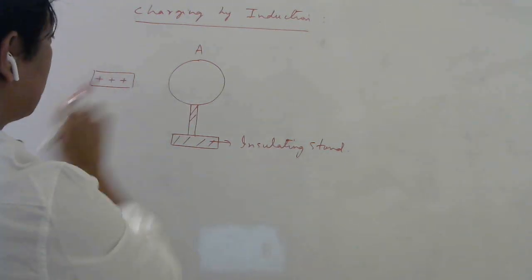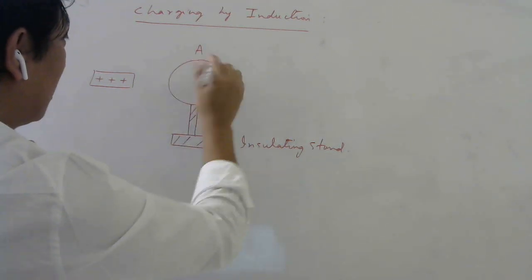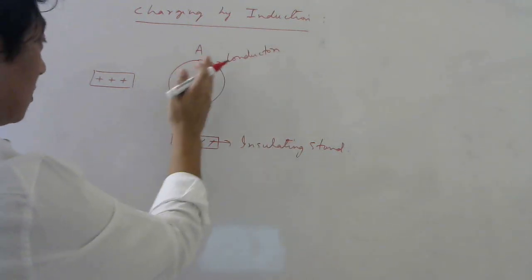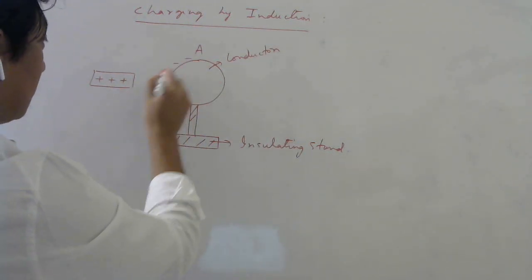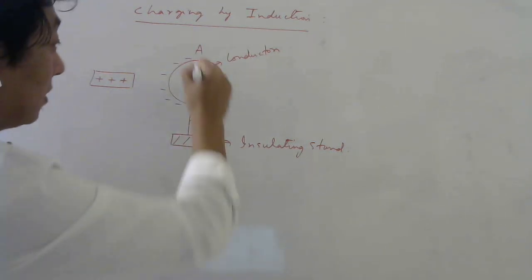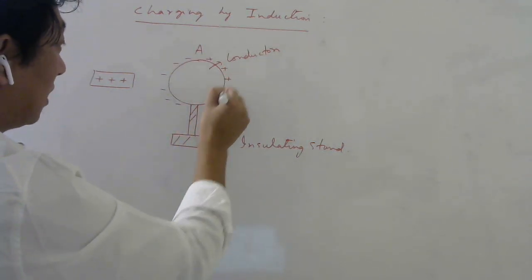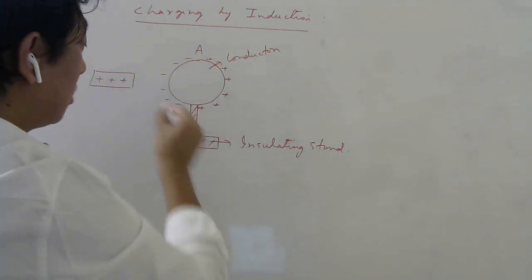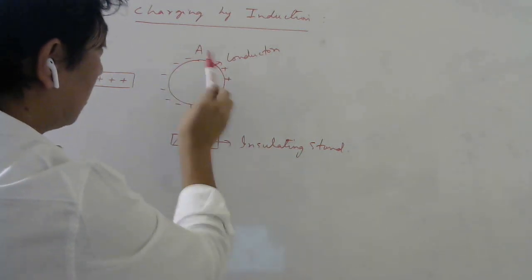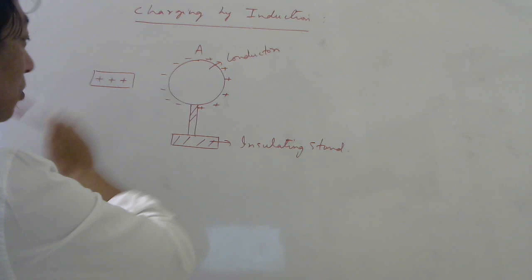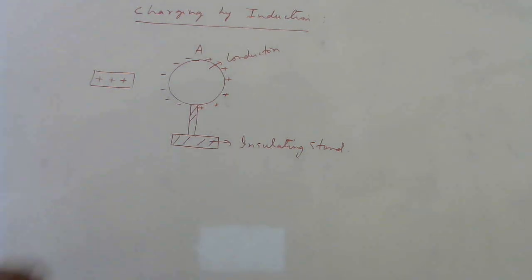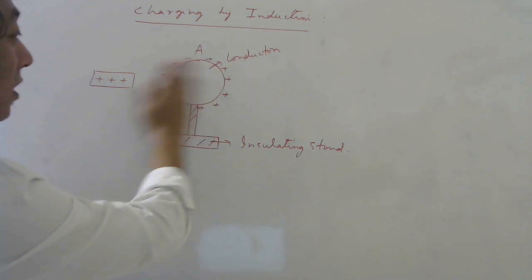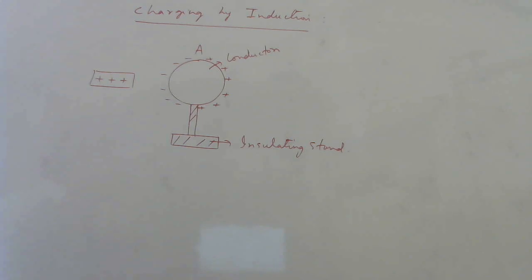The moment you bring this positive charge, this is a conductor, so it has a large number of free electrons. The free electrons get attracted towards this side. So this side becomes negative, and this side will have a deficiency of those free electrons, so this side should be positive. As a whole, this was neutral, right? So if negative charge went here, positive charge must be here, because right now also it should be neutral. Charge did not go anywhere. So did I charge this body? No, because total charge is still 0. I've only separated the negative charge from the positive charge.